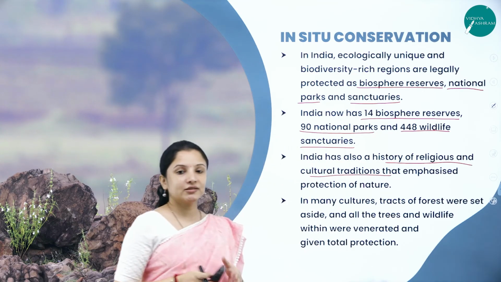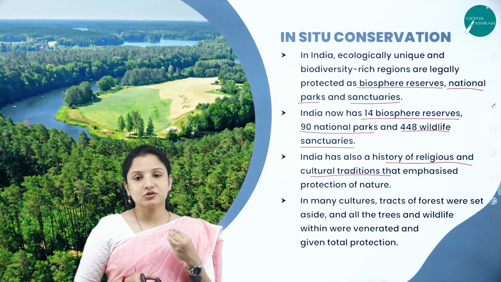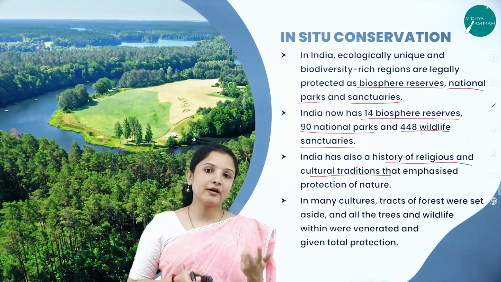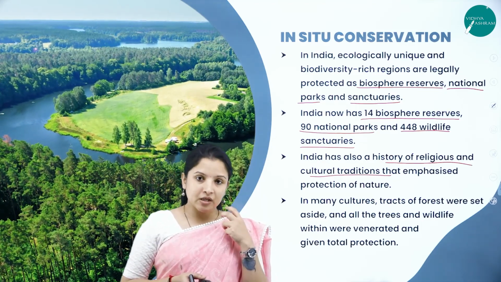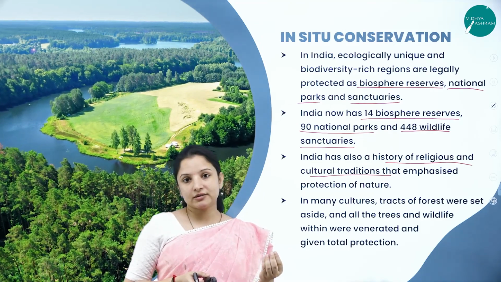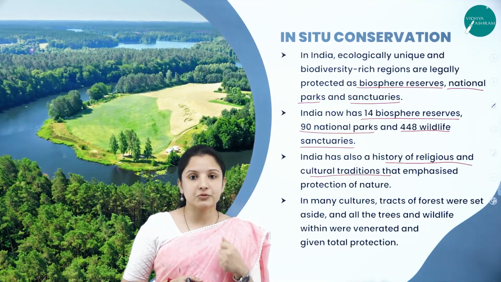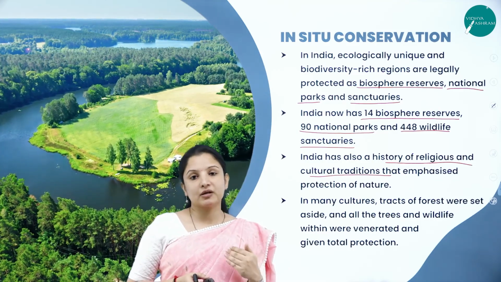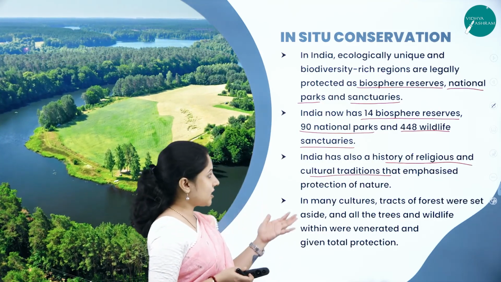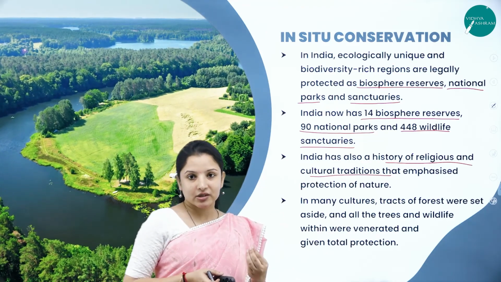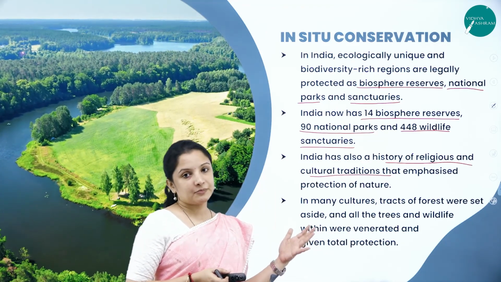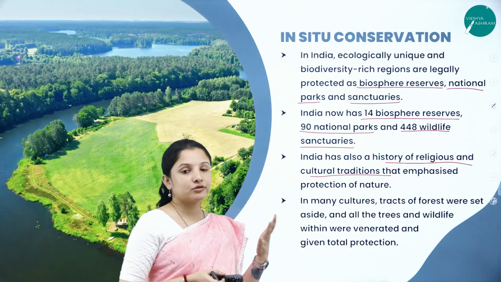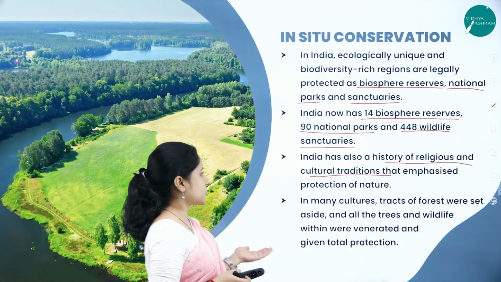India is a country which has some ethical values when compared to other countries, and Indians since age old times have the habit of worshipping nature, and till today they have carried on this habit of worshipping nature, and that religious and cultural tradition has also helped in safeguarding the forest in situ, and that is also a form of in situ conservation.